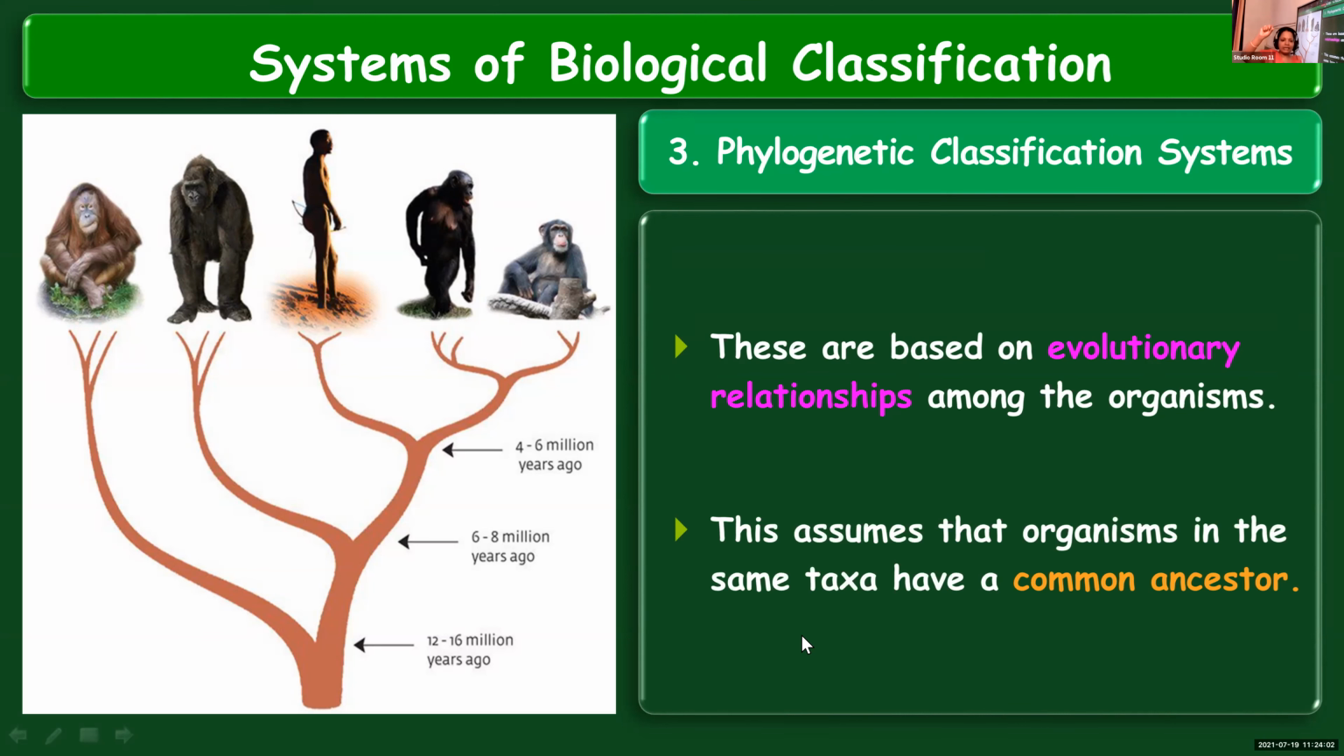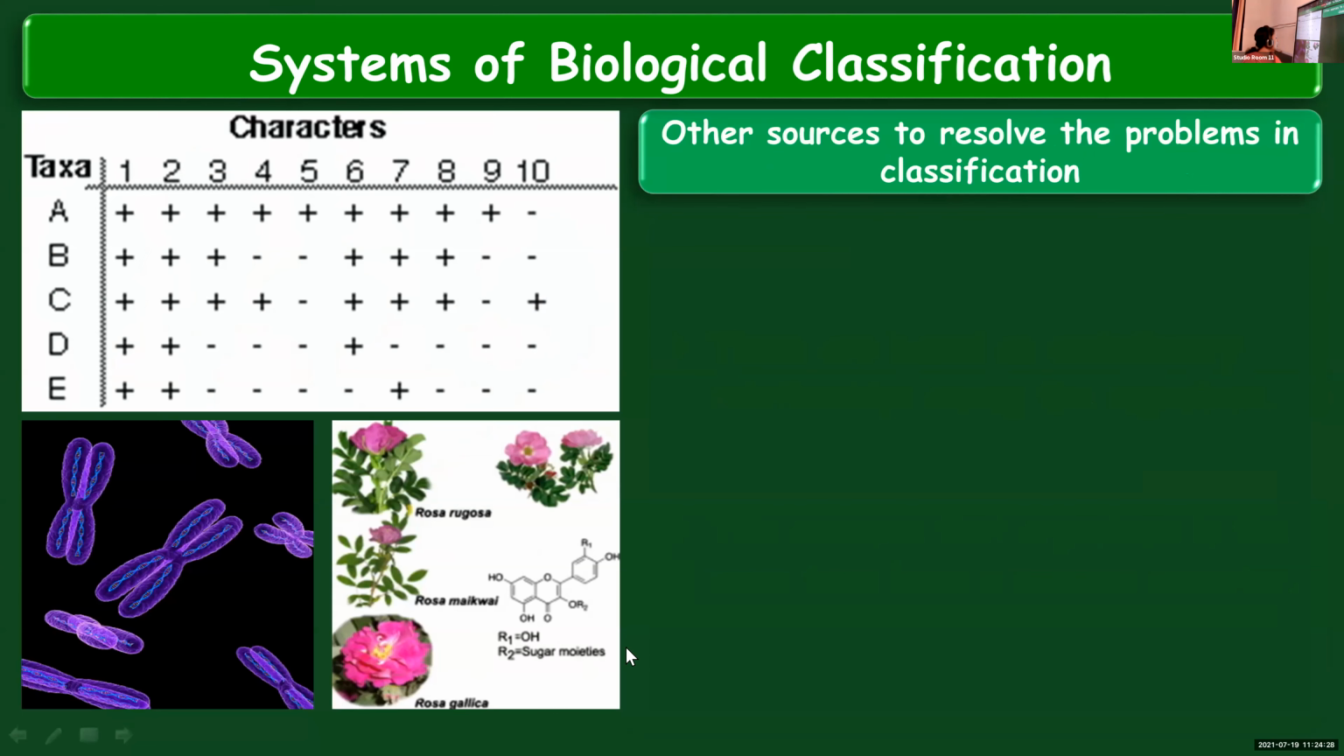They all had a common ancestor. From there, by evolution, they have formed different organisms. So all the members coming under the same taxa have a common ancestor. As per the phylogenetic system of classification, they believe that there is a common ancestor for all the members coming under the same taxa, and this was purely based on the evolutionary relationships among organisms.